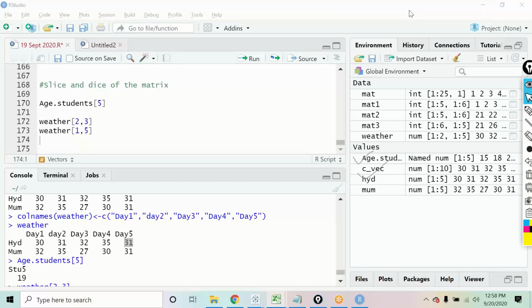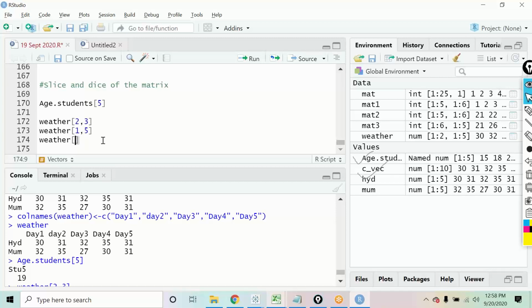What if we want to see two values together? Like probably in the second row, we want to see a third and fourth column both. So how will we do that with the C command? Yes, you can use either a sequence or the C command.